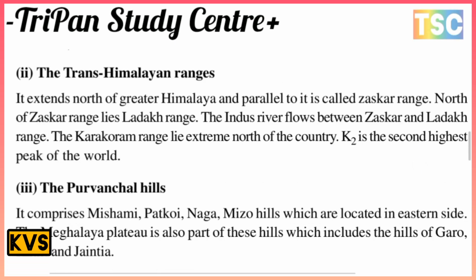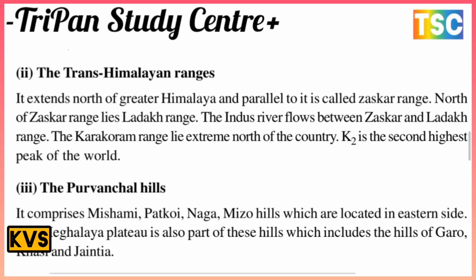The next is the Trans-Himalaya range. It extends north of the Great Himalaya and parallel to it is called the Zaskar range. North of the Zaskar range lies the Ladakh range. The Indus river flows between the Zaskar and Ladakh ranges. The Karakoram range lies in the extreme north of the country, and K2 is the second highest peak of the world.